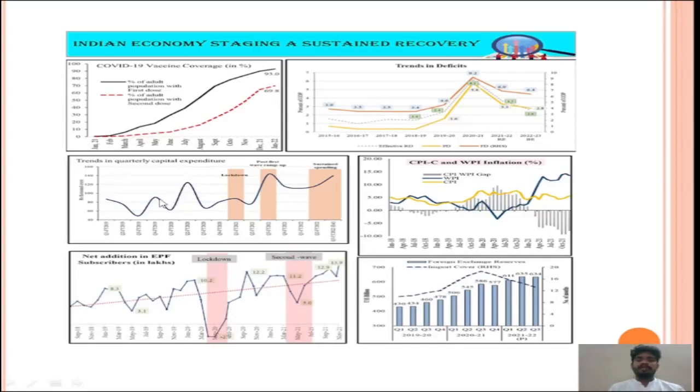We already know capital expenditure is always a conflicting term in an economy, because when there is any crisis, when there is any recession, the first priority is not infrastructure, that is people. That is why capital expenditure always gets a second stage when compared with people's lives. That is why in the last 6 or 7 quarters, this has been very fluctuating. Something happy to be noted here, the consumer price inflation and wholesale price inflation, maybe in the last 2-3 quarters fluctuated very widely. As of now, it is in a very controlled limit. So it is one of the very important points to be noted. When the inflation is in control, it is very good from the poor's point of view.